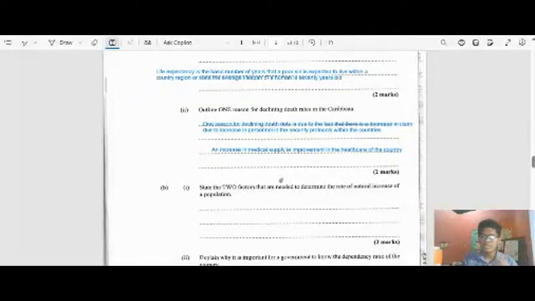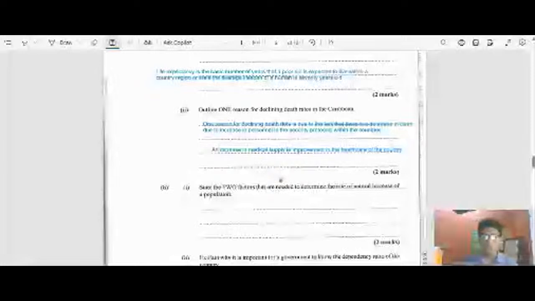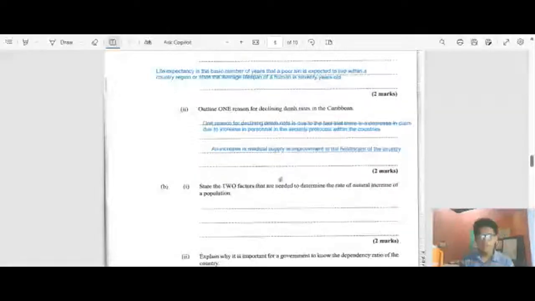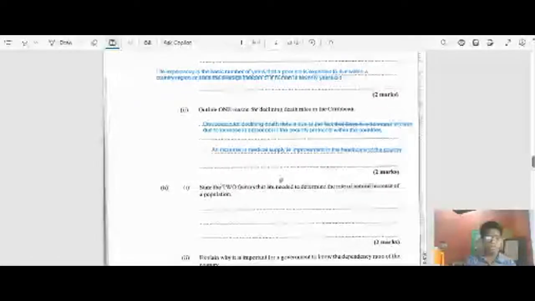Back to the issue at hand for question (b)(i): state the two factors that are needed to determine the rate of natural increase of a population. Let us break this question down a bit. Before we can go into it, we need to understand what natural increase is.